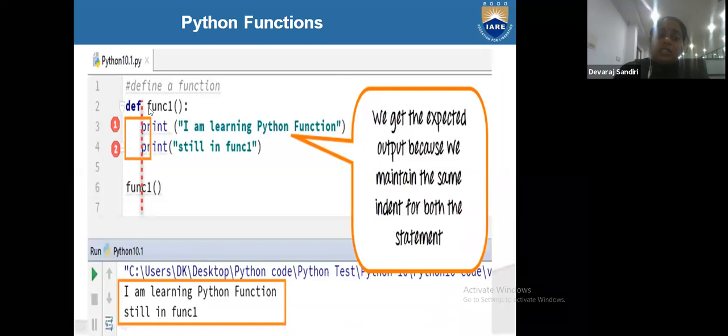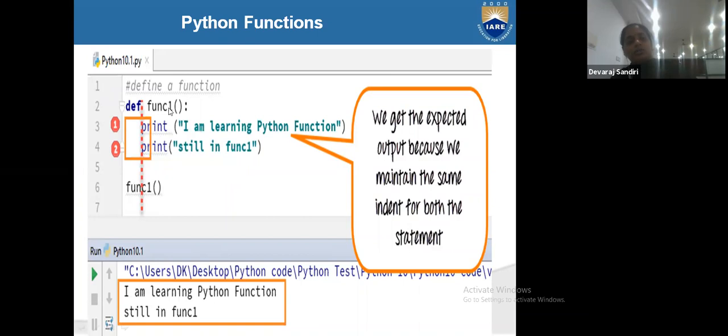Here we will see in defining the function, the first print statement is I am learning the Python, and the second print statement is still in function. Both print statements are inside the def function, and we are calling the function. When we are defining, we must call the function, then only we get the output. So defining the function and calling the function is a must.